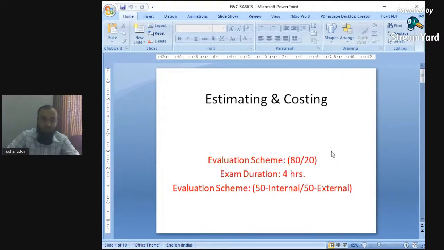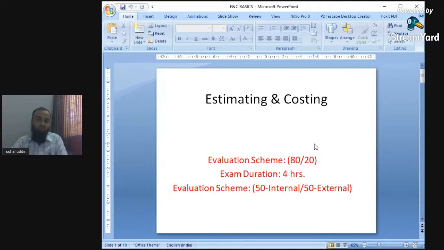Good afternoon all. Today we will start estimating and costing. As you all know, estimating and costing is a subject directly related with the field, and it is a very important subject. So from today onwards we will start estimating and costing.